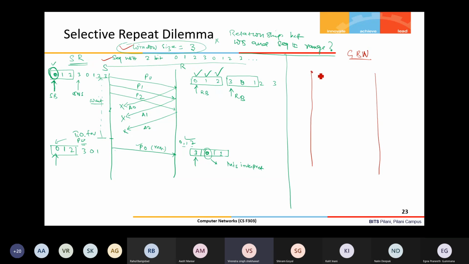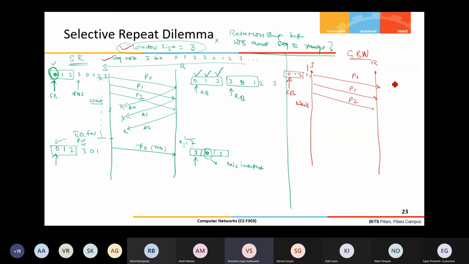Is the same ambiguity happening for GBN also? Let us see. P0 sent, P1 sent, P2 sent, so 0, 1, 2, and then 3 and then 0. The send base is here only, and the next packet to be sent is 3. After that it will wait.